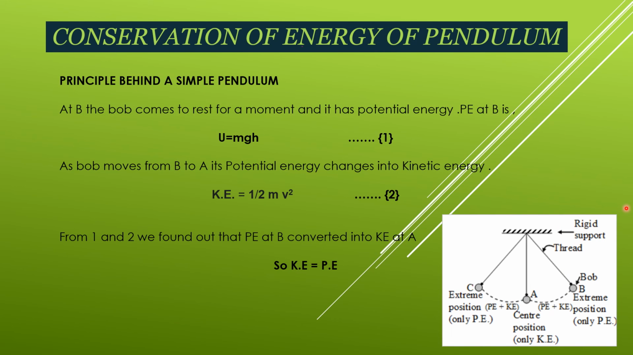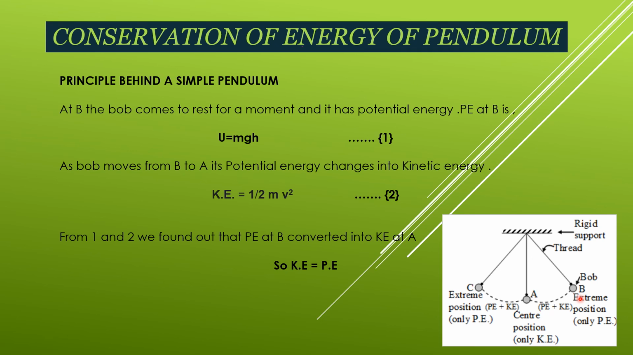So we will study the same thing in a simple pendulum. Here you can see the diagram. There is a pendulum, right? And the pendulum shows to and fro motion. Now, suppose the pendulum contains a bob. When it starts moving, it comes to a position B.